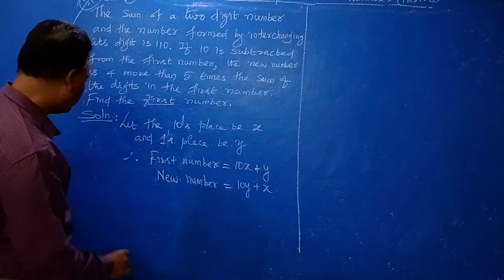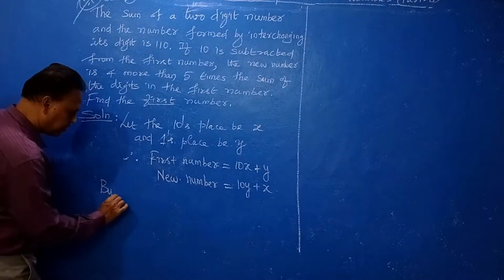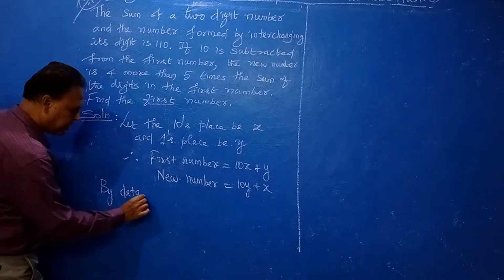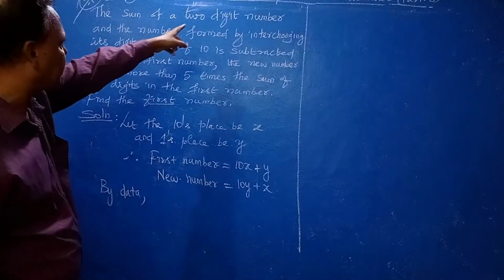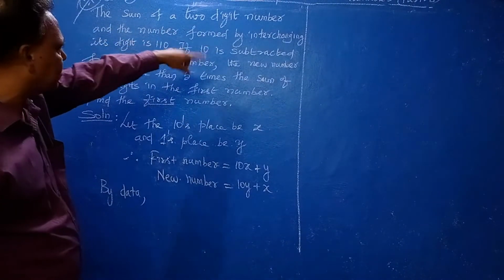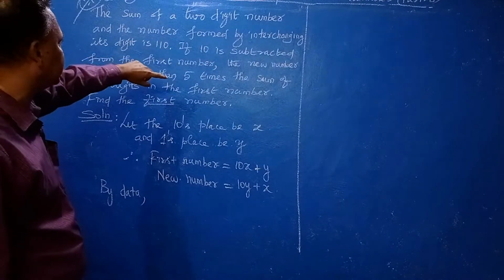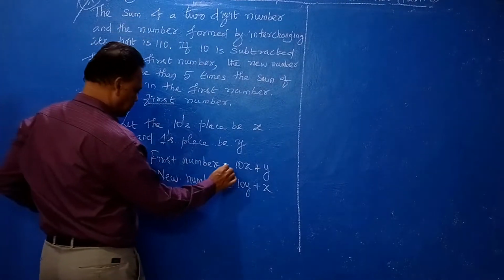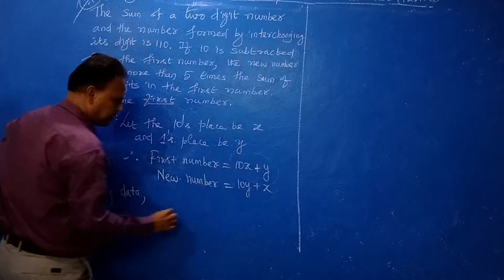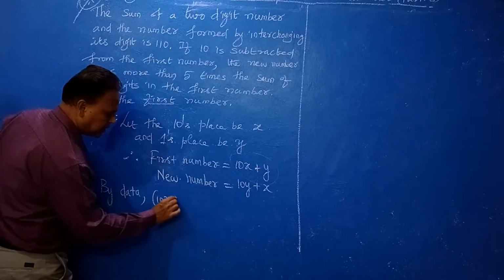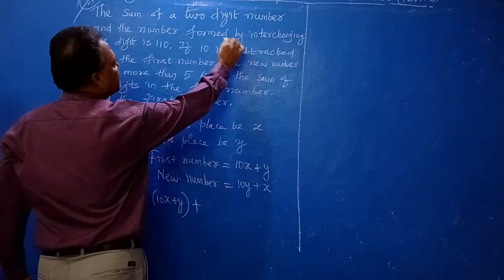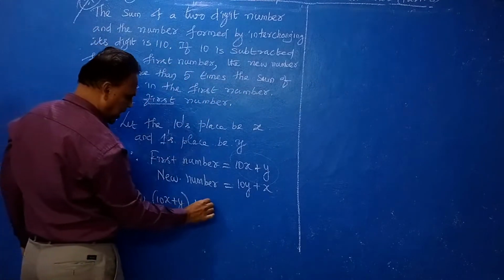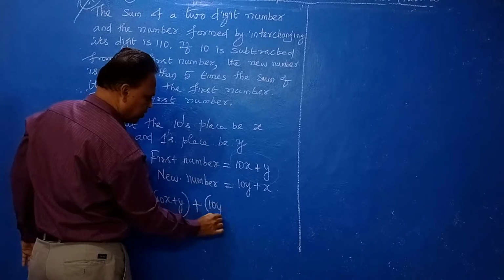Now, according to the question, by the data, you see the sum of the two-digit number and the number formed by interchanging the digits. This is the original number, the first number 10x plus y, plus the new number you got by interchanging the digits, that is 10y plus x.